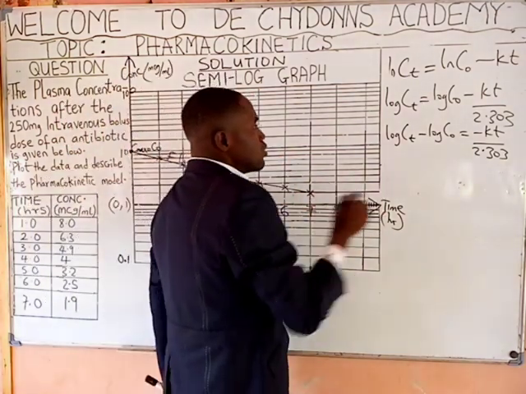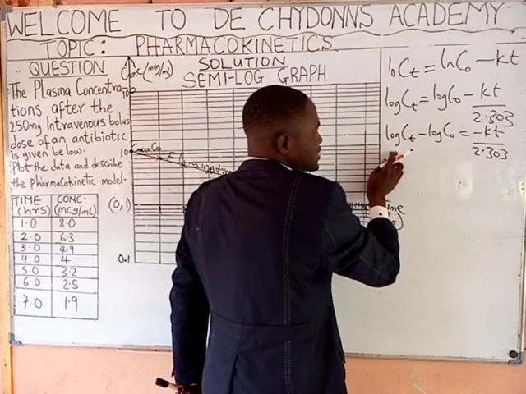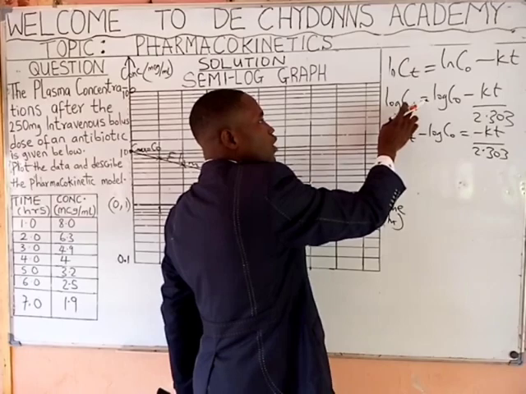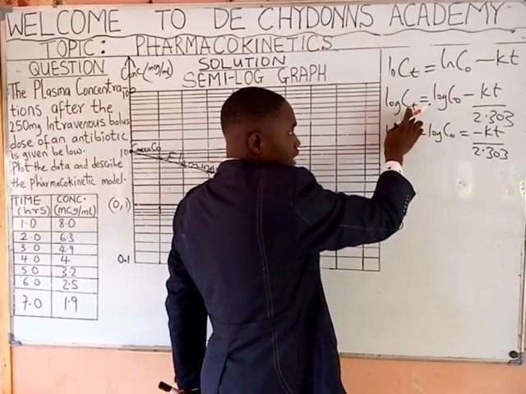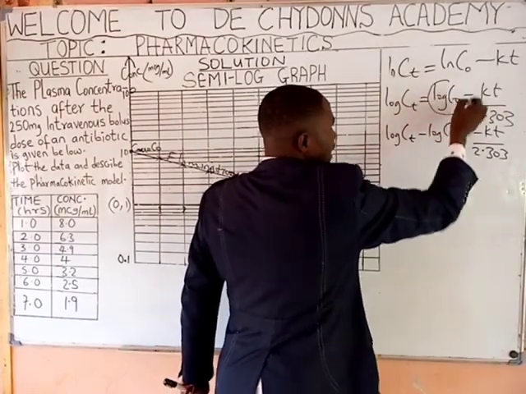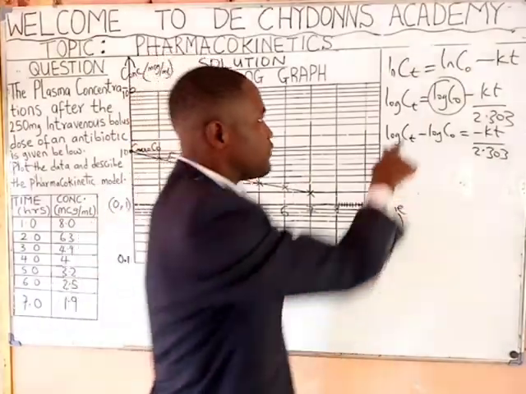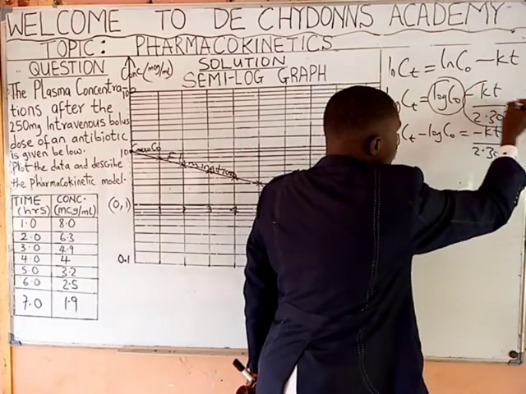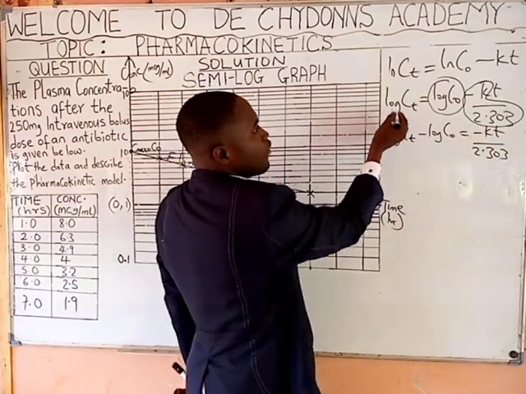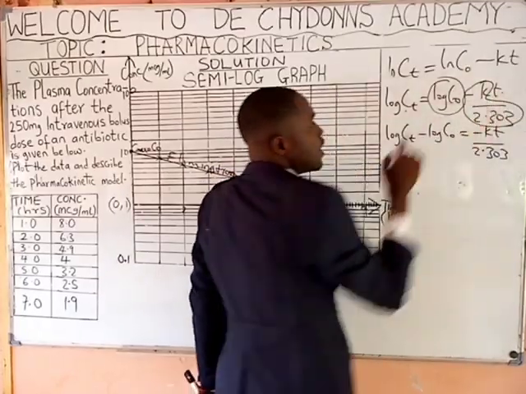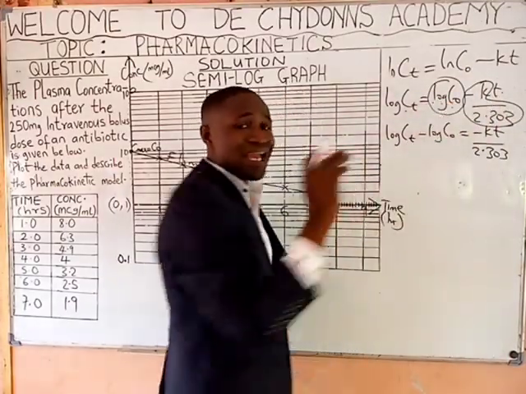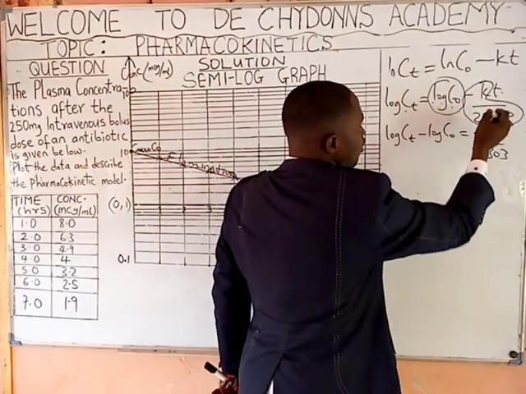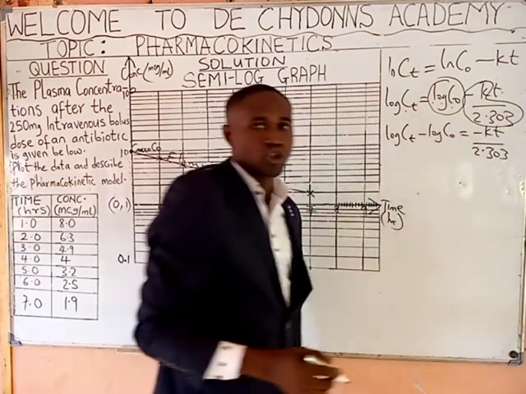Now, once this t comes to the other side, this equation simply implies that when you plot the graph of logarithm concentration at time t against t, log C0 will be the intercept on the y-axis or the vertical axis, while the totality of this will be the what? Slope. Minus K over 2.303 will be the slope.